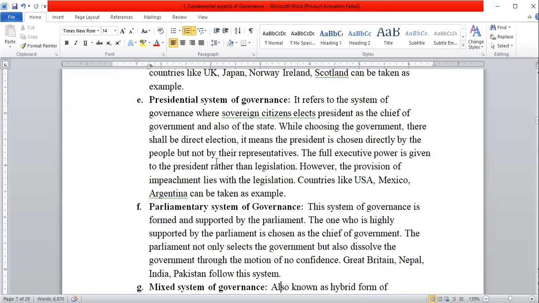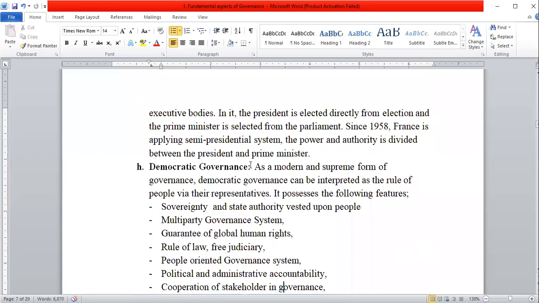In our context, though there is a president, we cannot say that our country is practicing a presidential system of governance, because in our context, the president is just ceremonial. The executive right is not practiced by the president. The executive right is practiced by the prime minister, who is selected from the parliament. That is why in the presidential system of governance, the president has too much power. He can influence each and every sector of the nation. America is the best example of this presidential system of governance.